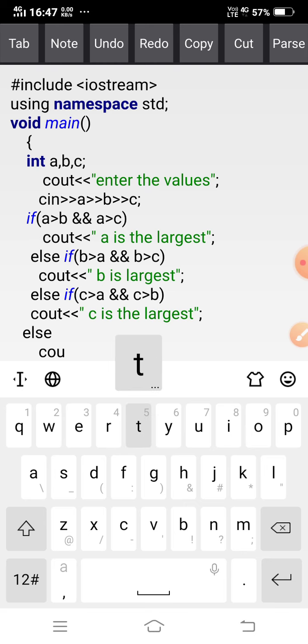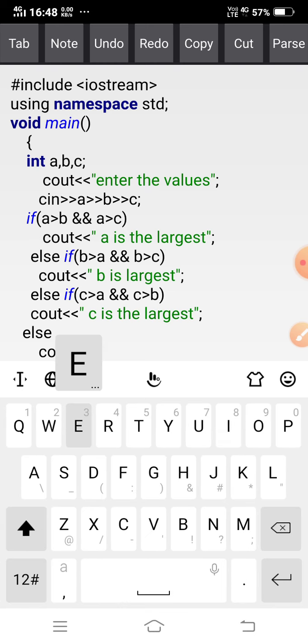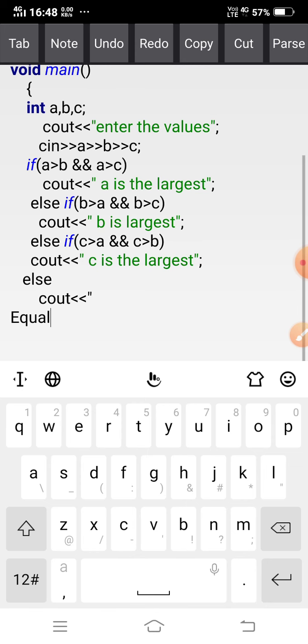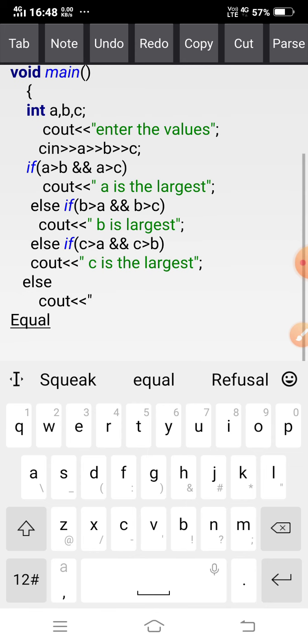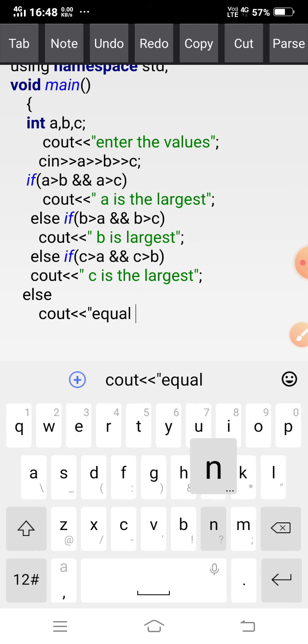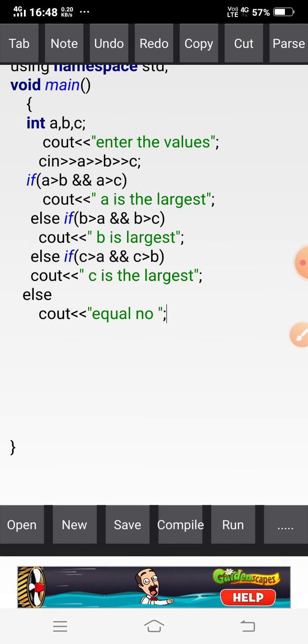So else, cout: equal number. Okay, this is all about my program.